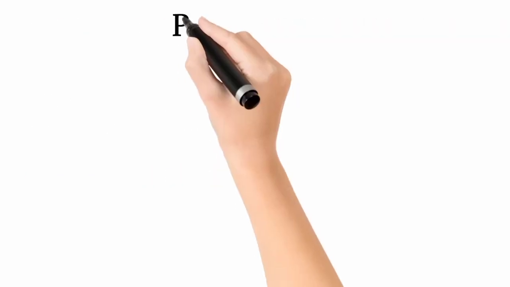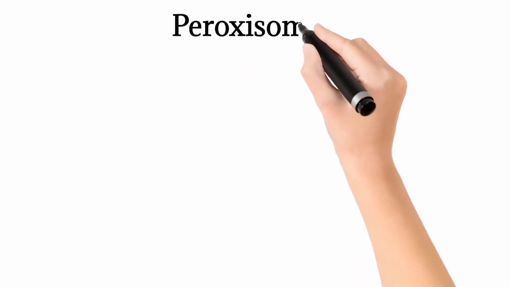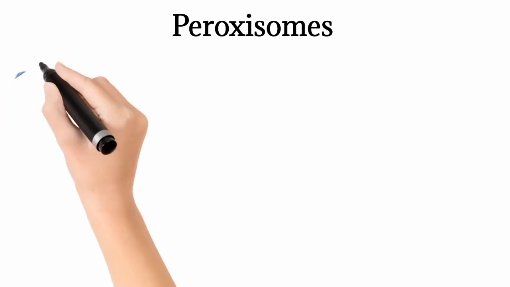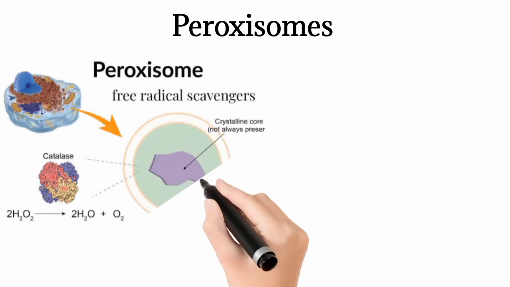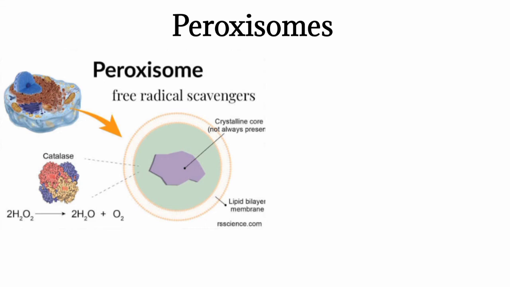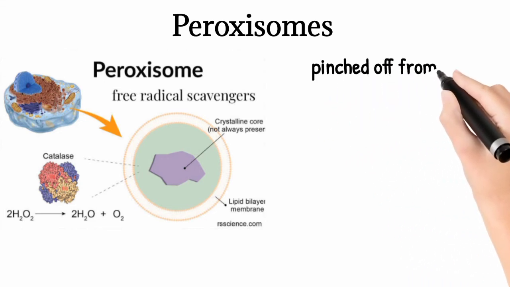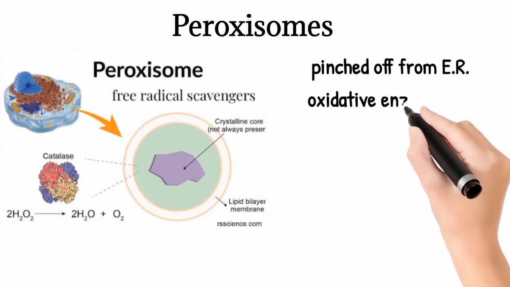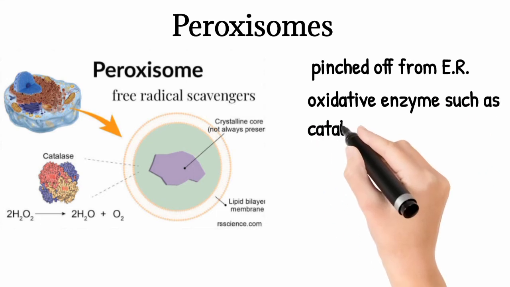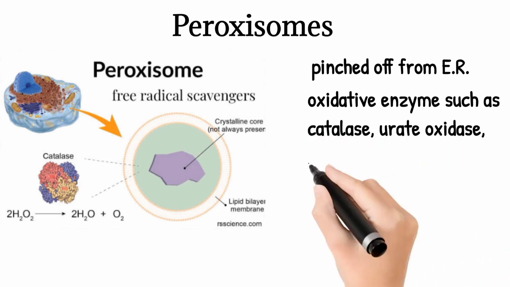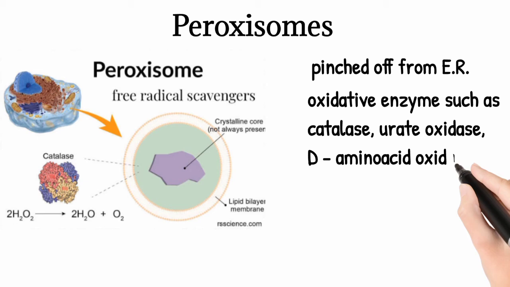Peroxisomes. It is also called microbodies. Peroxisomes are membrane-bound vesicles like lysosomes, but peroxisomes are pinched off from the endoplasmic reticulum. Peroxisomes contain oxidative enzymes such as catalase, urate oxidase, and D-amino acid oxidase.